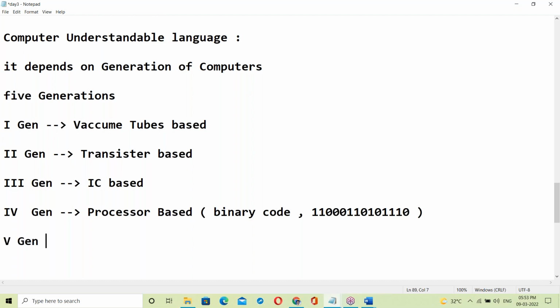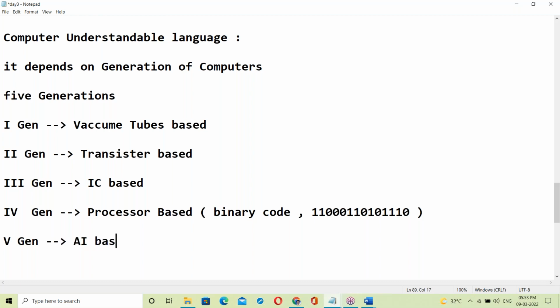Fifth generation is the future. It doesn't have much time left. It is only a couple of years away from coming to market, I think 2024 or 2025. So what is a fifth generation computer? Does anyone have an idea? It is coming within 2 years only.